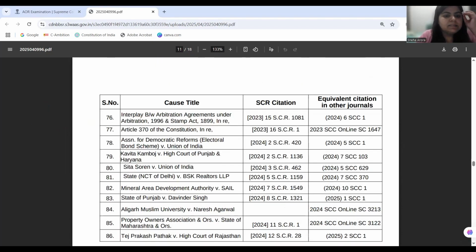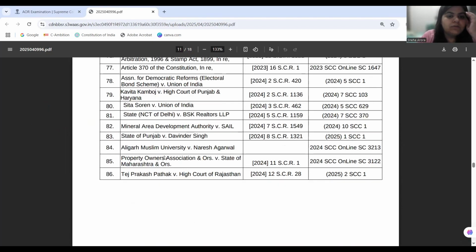Okay. Now, next we are going to do the case of Property Owners Association and Others versus State of Maharashtra, numbered at 85. This case is holding whether private property can be redistributed in the light of Article 39 of the Constitution of India, promoting distributive justice. The majority opinion is saying that no, private properties are not the property belonging to public resources and it cannot be redistributed. You can go back and have a good look at the case we have already discussed.